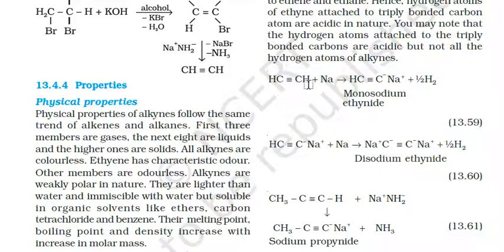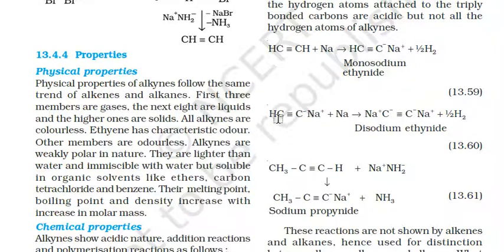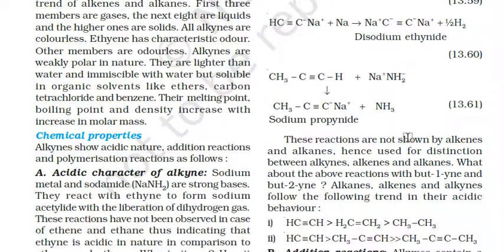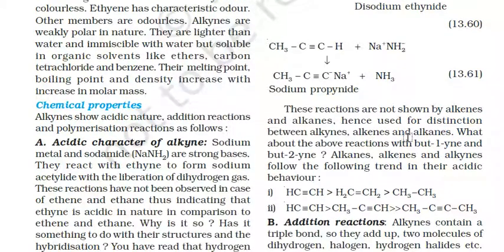When alkynes are reacted with sodium, HC≡CNa, monosodium acetylide will be formed out with hydrogen gas. Similarly, HC≡CNa plus one more Na, then one more hydrogen will be released out, and disodium acetylide will be formed here. So this shows the acidic nature of alkynes.